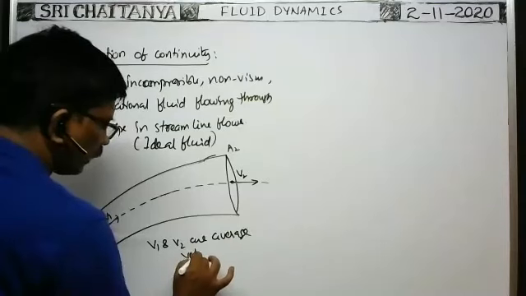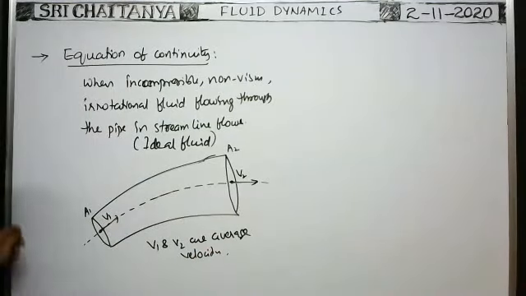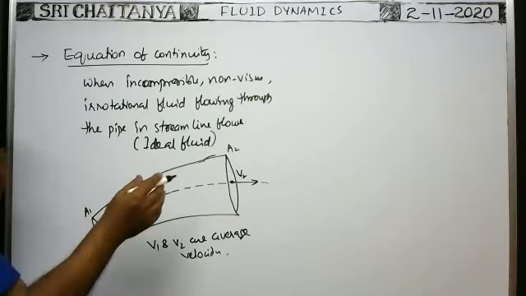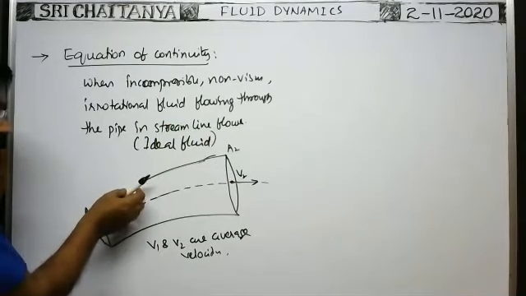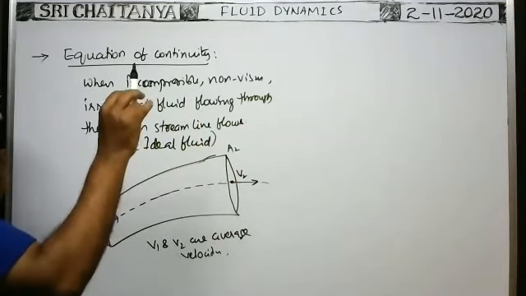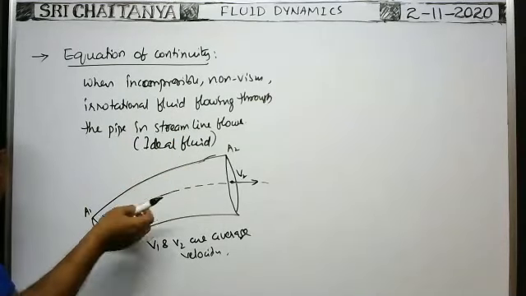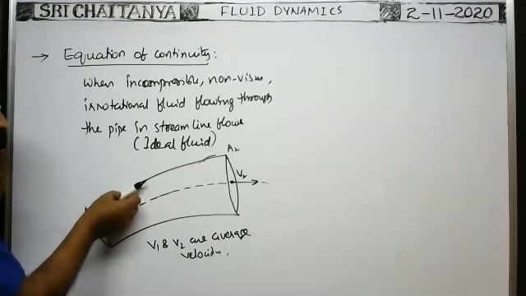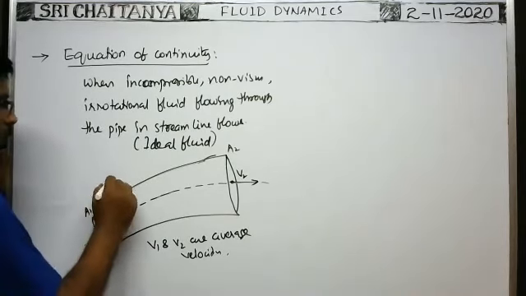Why did I use the term average velocity? Already we know whenever the fluid is flowing in streamline flow, the liquid layer which is in contact with the bed of the lake can be considered to be at rest, in case of ideal fluid. So here also the layer which is in contact with the boundaries of the tube.